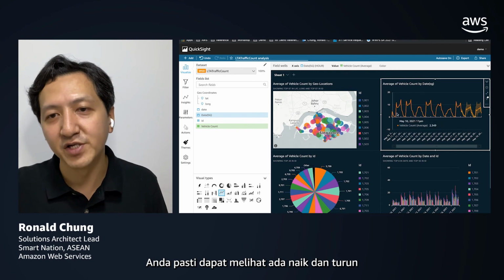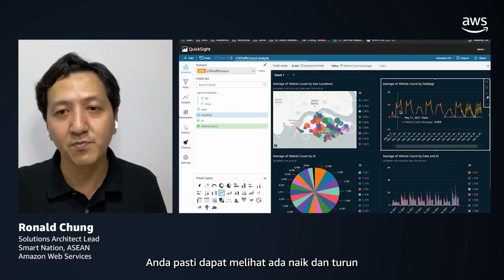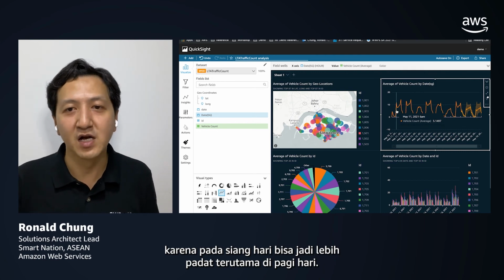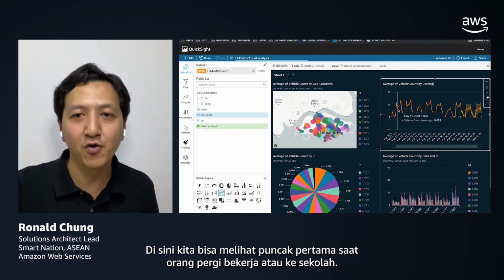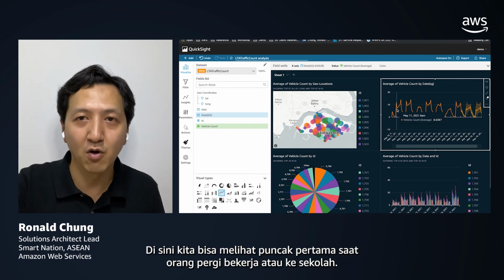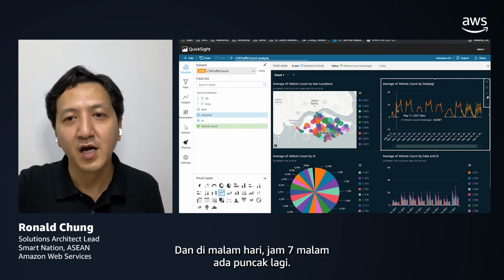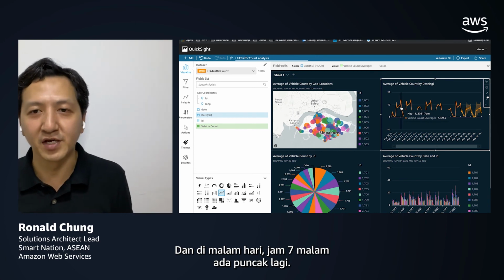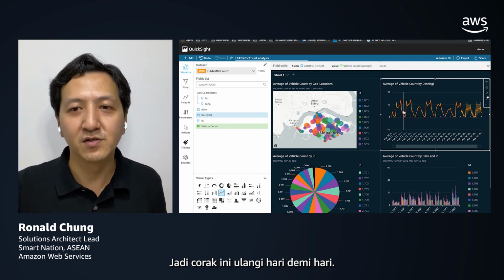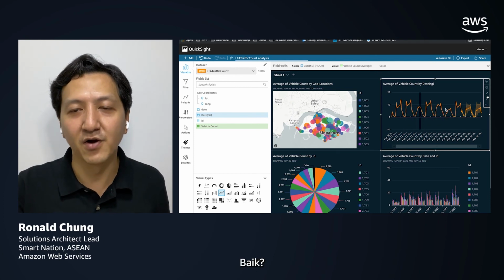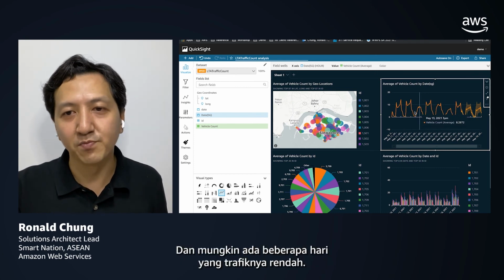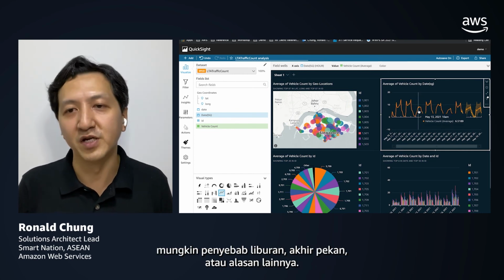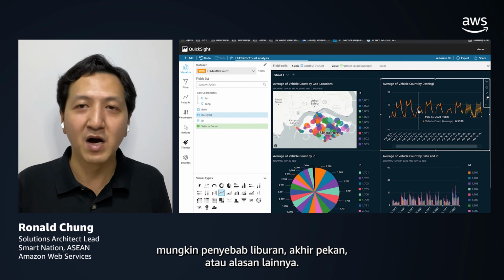You can see there is up and down for sure, because at daytime there could be more traffic, especially in the morning. Here we have the first peak when people need to go to work or go to school. And at night around 7 p.m. there is another peak. So this pattern repeats day after day. And there are some days that could be lower in terms of traffic. That could be holidays, the weekend, or some other reasons.